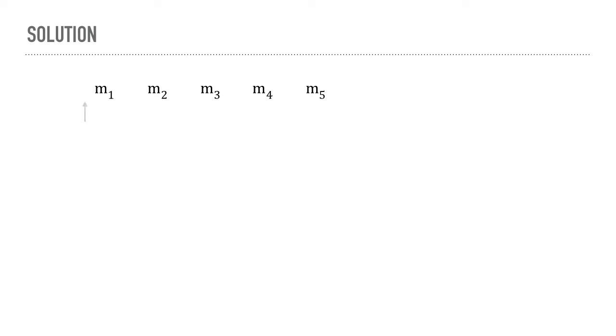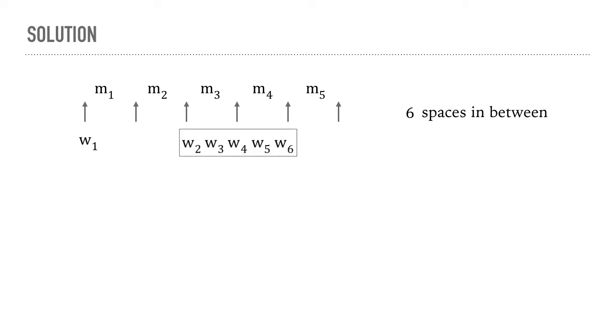Now in between the men we can count exactly 6 spaces. So we can make a note of that. Now for example, the woman W1 can be arranged in the first place to the left of M1, and the rest of them as a group can be arranged in between the space of M3 and M4.